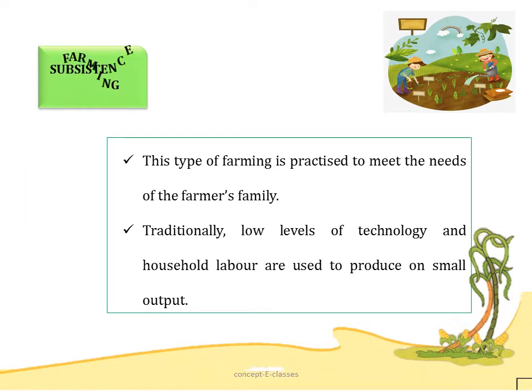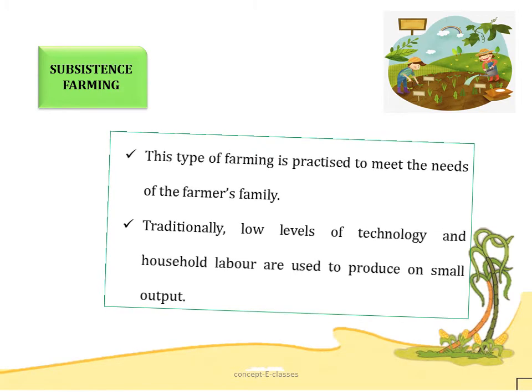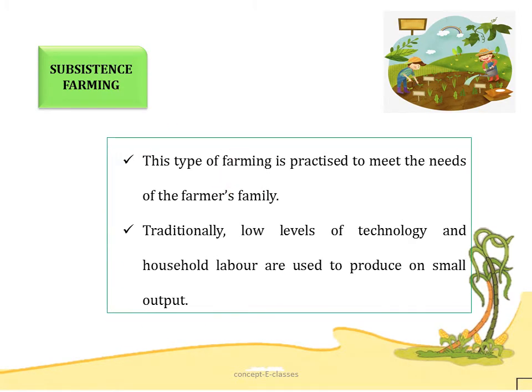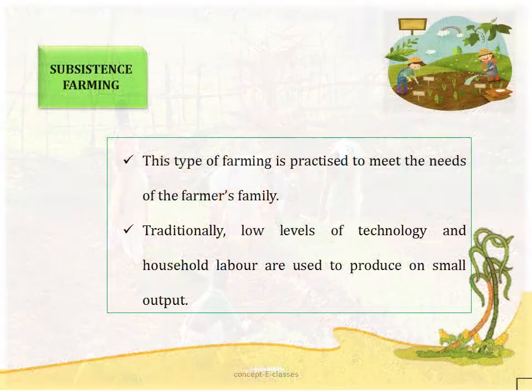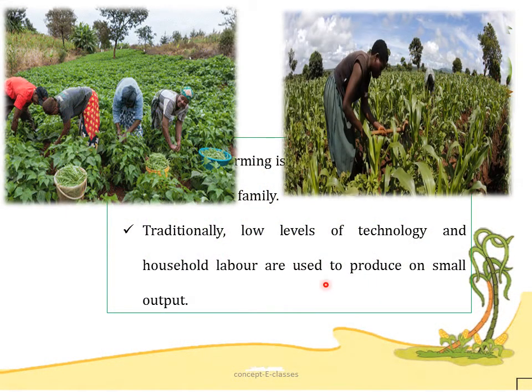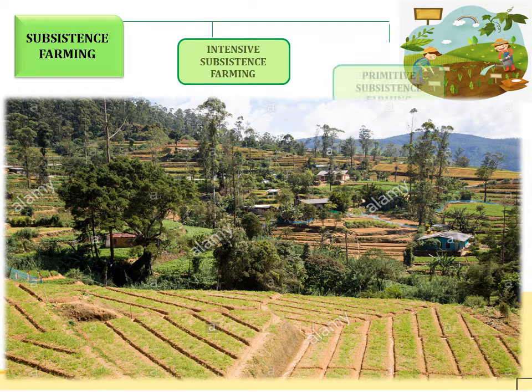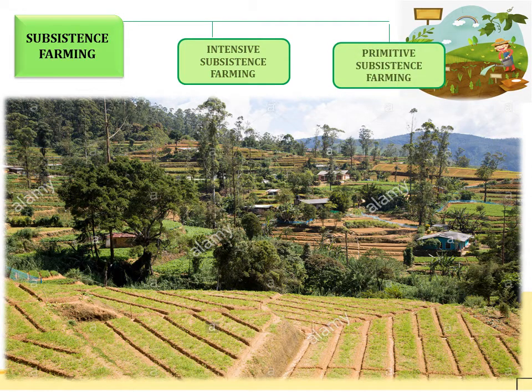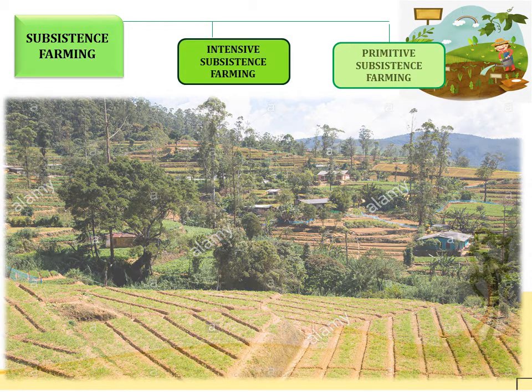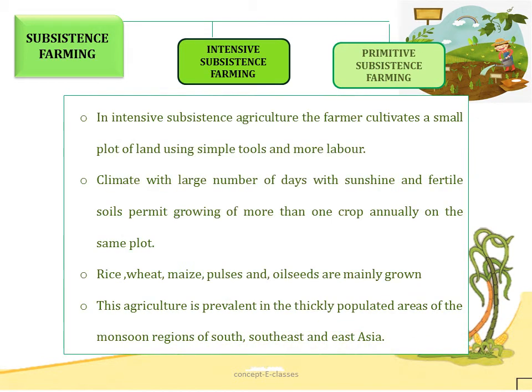First, let's see about subsistence farming. Now, this type of farming is practiced to meet the needs of the farmer's family. Hence, low level of technology and household labor are used to produce a small output. So, this type of farming that is practiced to meet the needs of the farmer's family is termed as subsistence farming. Now, subsistence farming is further subdivided into intensive subsistence farming and primitive subsistence farming.